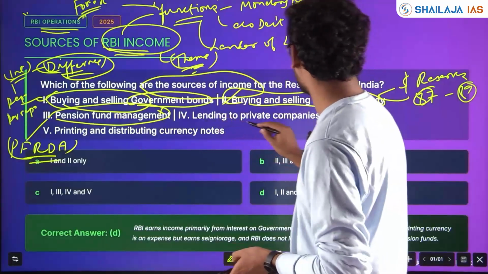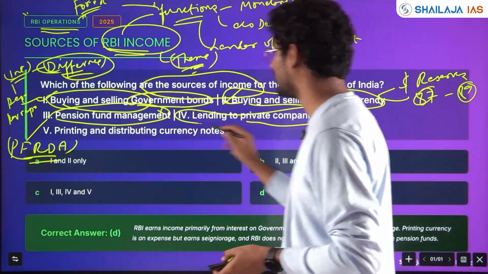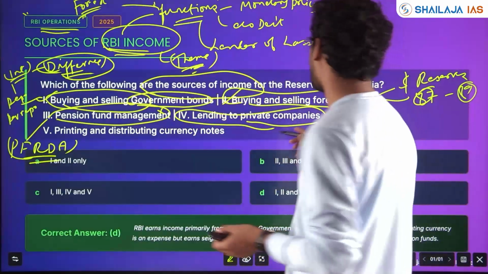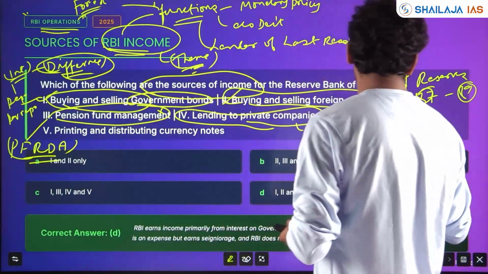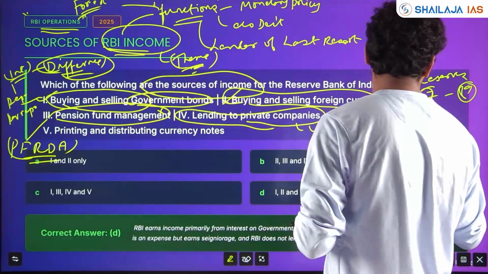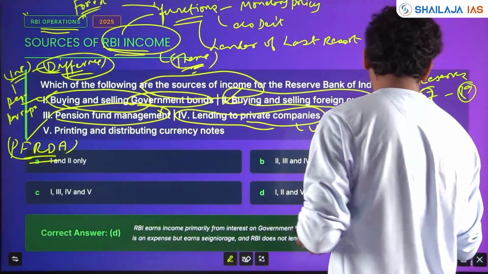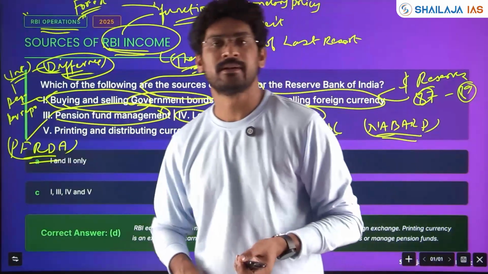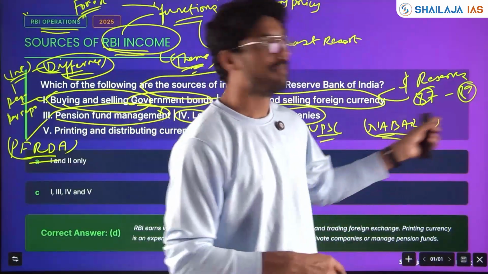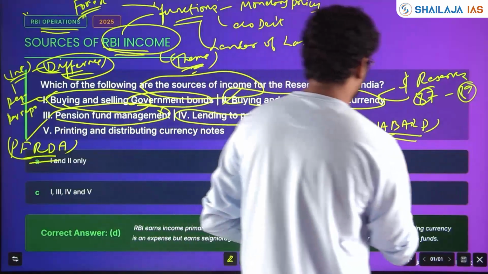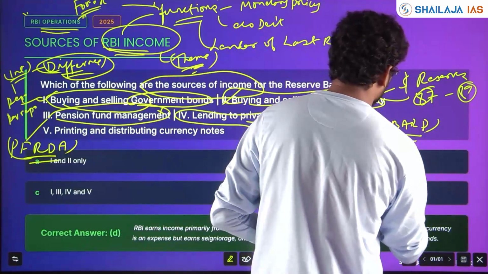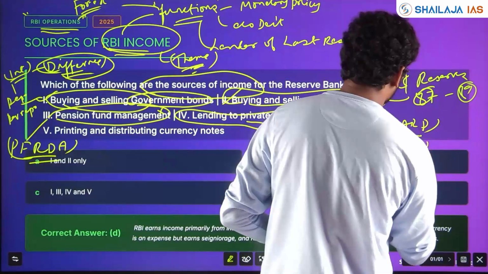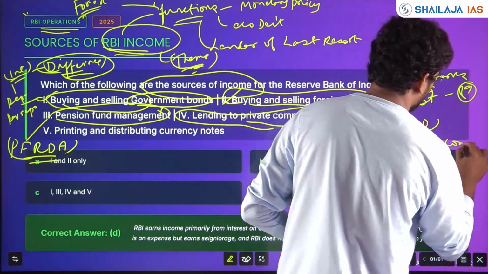Right? Lending to private companies. See, this is one of the regular traps kept by UPSC. Does NABARD give loans directly to farmers? No. It will give through banks. Does SIDBI give loans to companies directly?